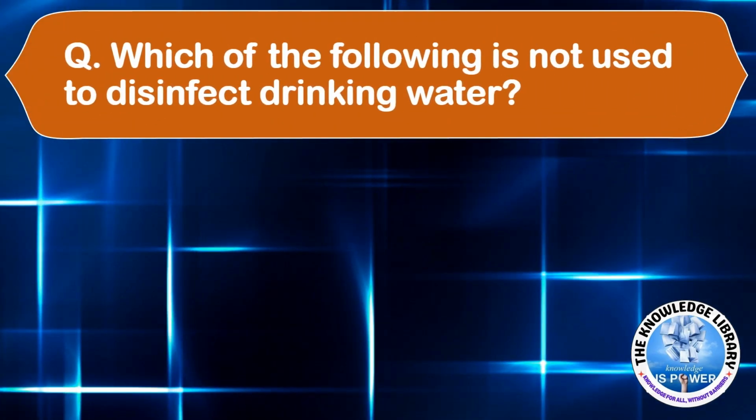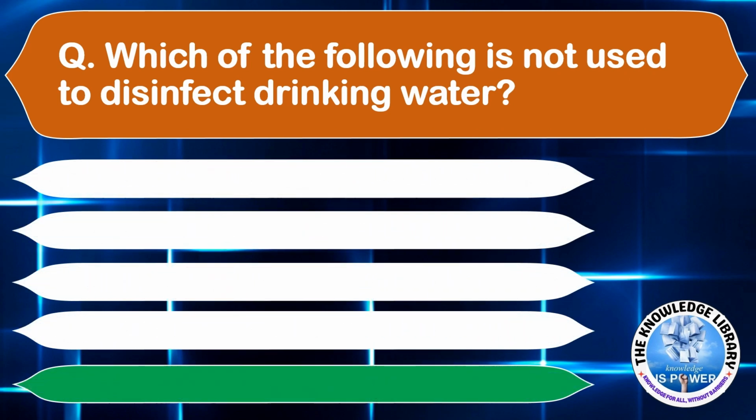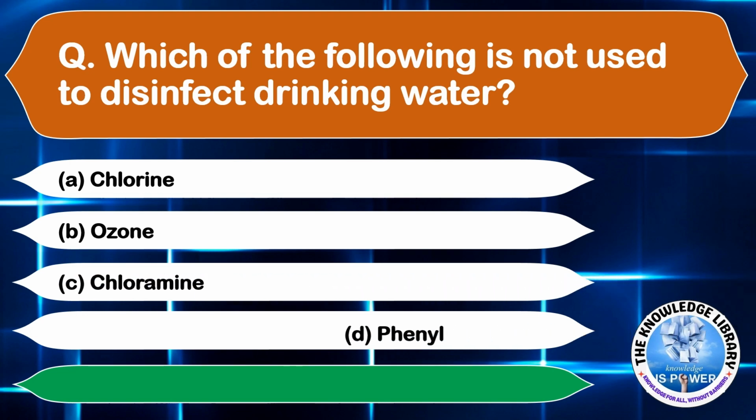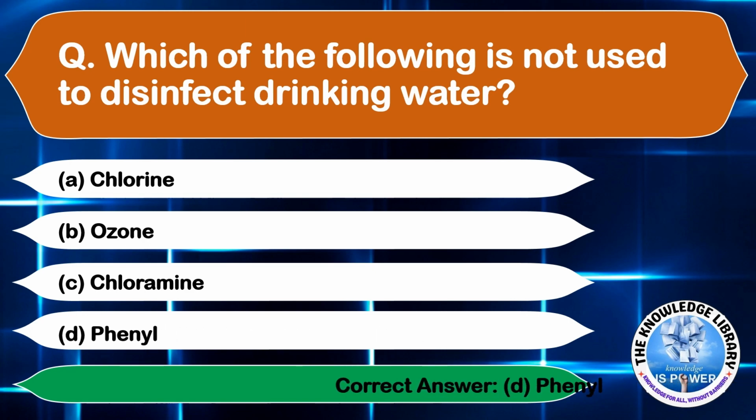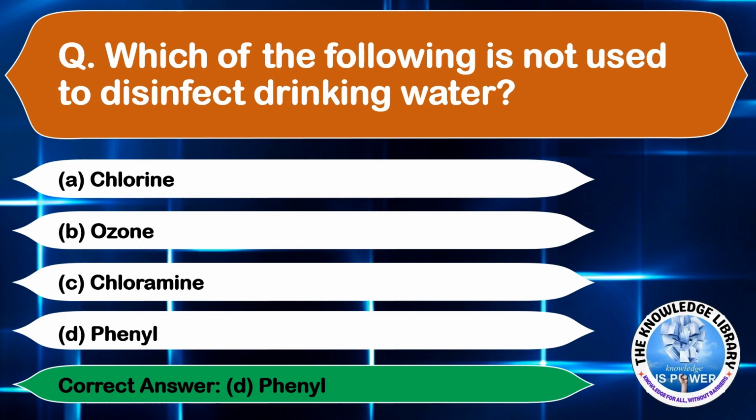The next question is, which of the following is not used to disinfect drinking water? Option A, chlorine. Option B, ozone. Option C, chloramine. Option D, phenyl. The correct answer is option D, phenyl. Moving on to the next question.